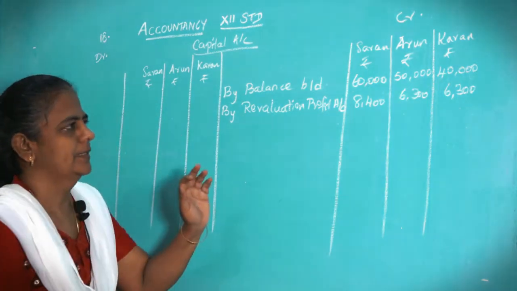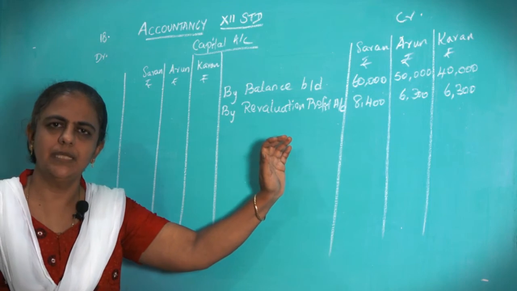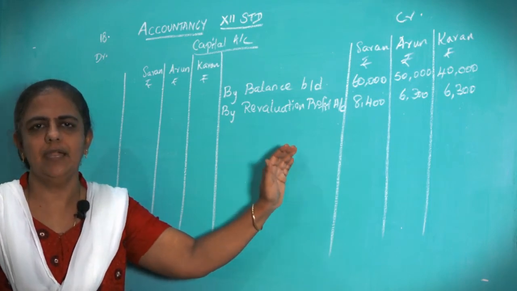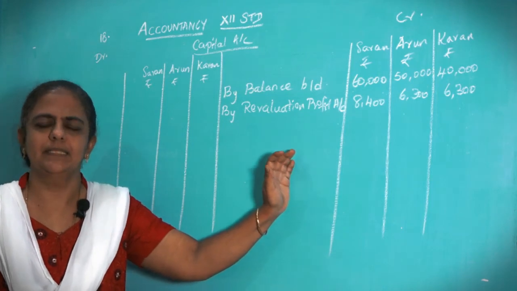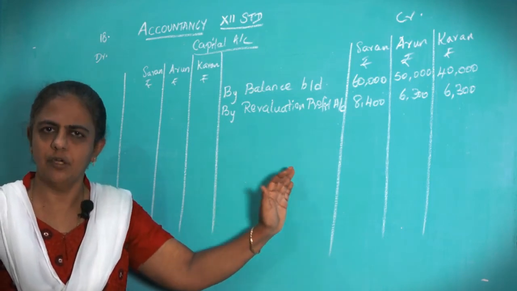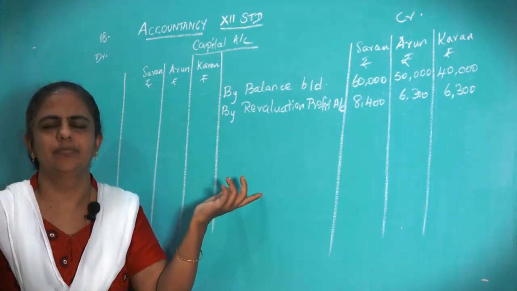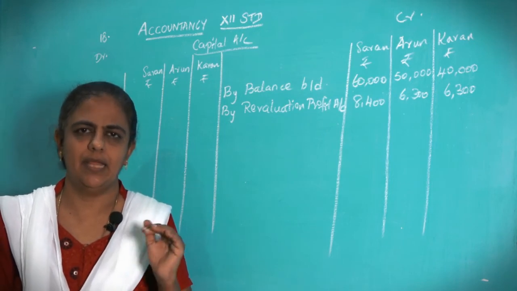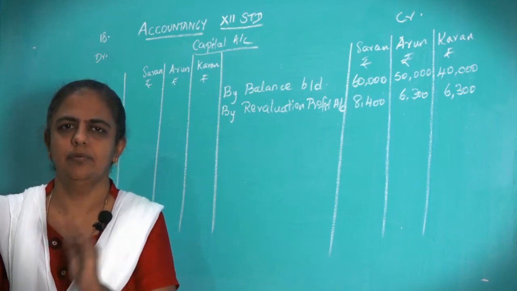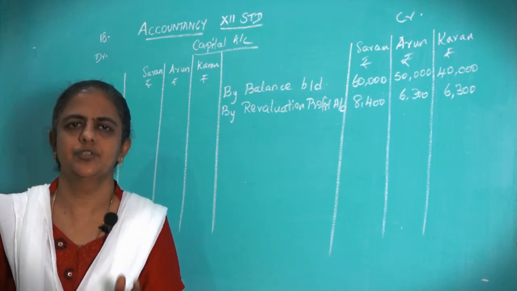Okay. Then after bringing the revaluation profit, what you have to do, you have to see whether there is any reserve, any fund, anything is there given in the question. If there is any reserve or any fund or any profit and loss, that you have to transfer to all the partners' capital account. Yes, we have general reserve, 15,000 general reserve is there on the liability side. This general reserve you have to give it to all the partners in their old profit sharing ratio, that is 4:3:3.